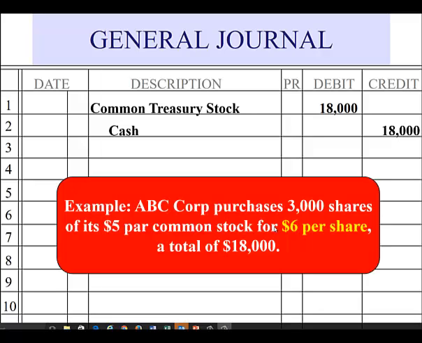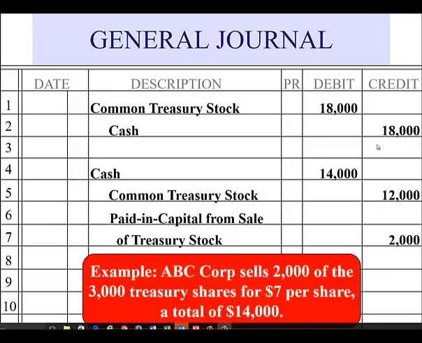What we will use in the case of treasury stock is the cost of the treasury stock. So this treasury stock costs $6 per share. So 6 times 3 is 18,000. So we will debit common treasury stock for 18,000 and then credit cash for the $18,000, which is what the corporation paid to purchase back its stock.